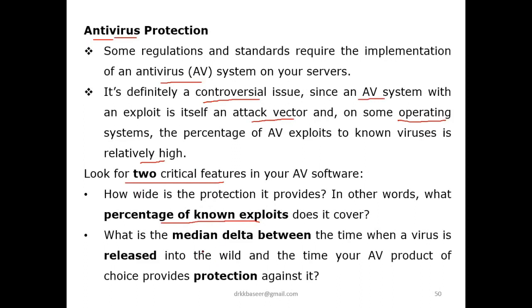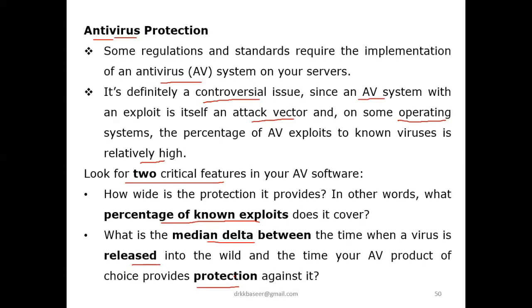Now the second feature is median delta. Median delta means how many viruses are going to be identified by the antivirus, and how many it is going to protect against. Because no antivirus software can predict all the viruses we are seeing nowadays. It is a very tough job for antiviruses, because antivirus software is built based on historical viruses, or based on the statistics of the different viruses that have attacked different systems until now.